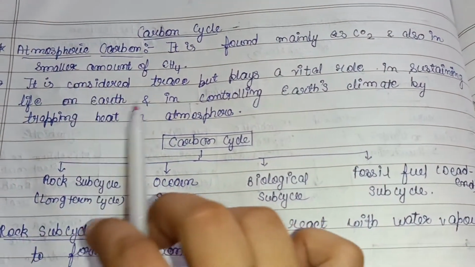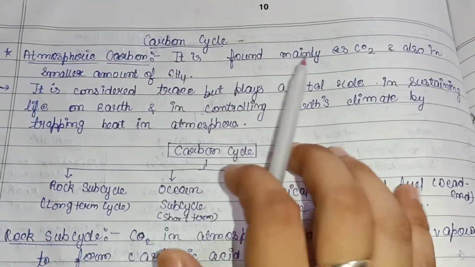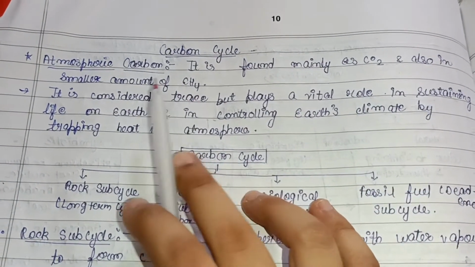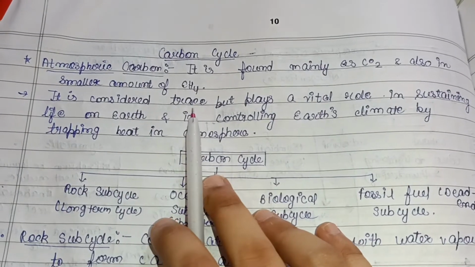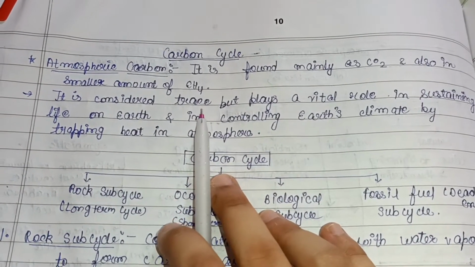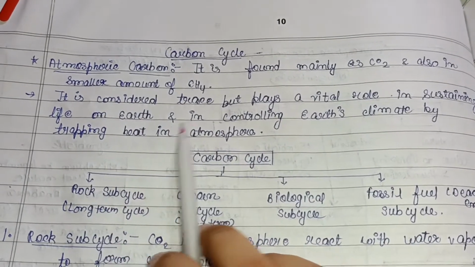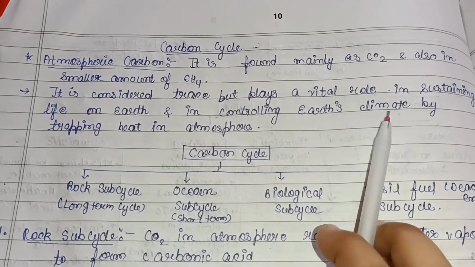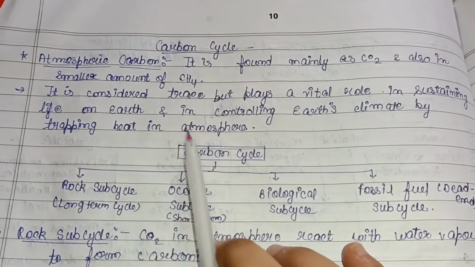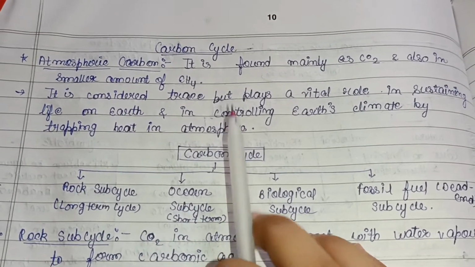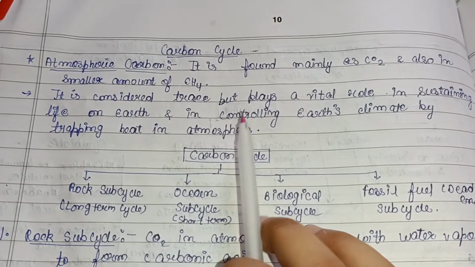First, atmospheric carbon. It is found mainly as CO2 and also in smaller amounts as methane. It is considered a trace gas, present in very small amounts, but it plays a vital role in sustaining life on earth and in controlling the earth's climate by trapping heat in the atmosphere. As we know, CO2 is a greenhouse gas, so it plays an important role here also.